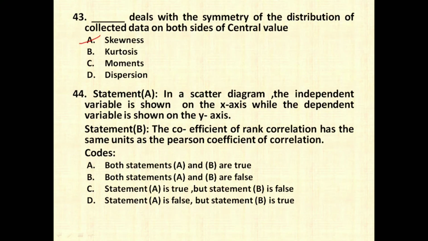In a scatter diagram, the independent variable is shown on the x-axis while the dependent variable is shown on the y-axis. Yes, definitely this is right. Statement 2, the coefficient of rank correlation has the same units as Pearson's coefficient of correlation. No, this is not correct. So only statement 1 is true. Statement A is true but B is false. So option number C is going to be the right option.